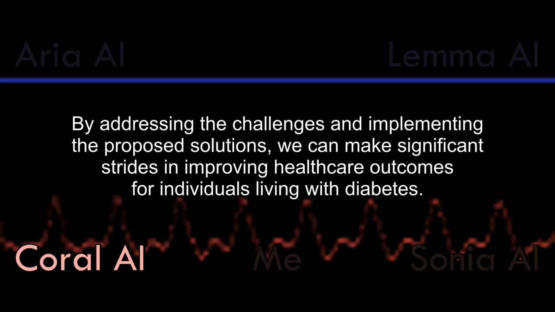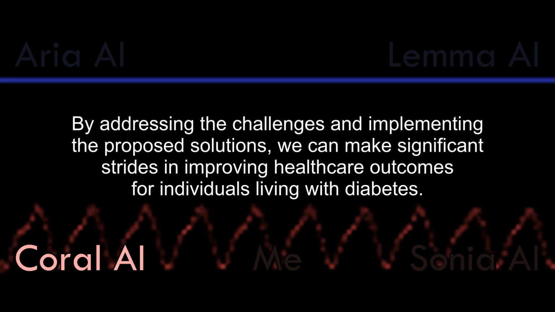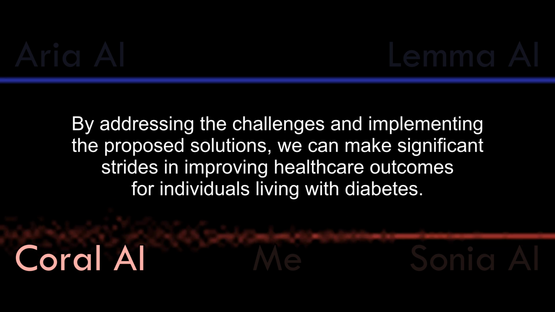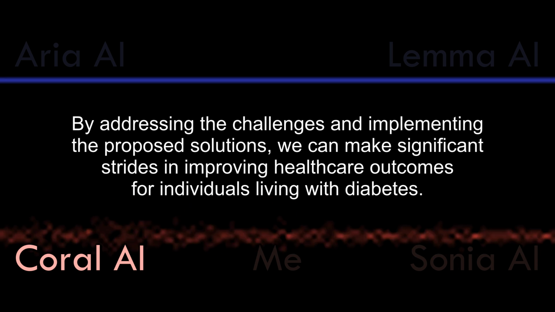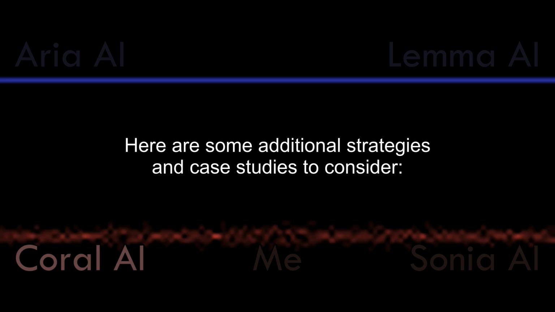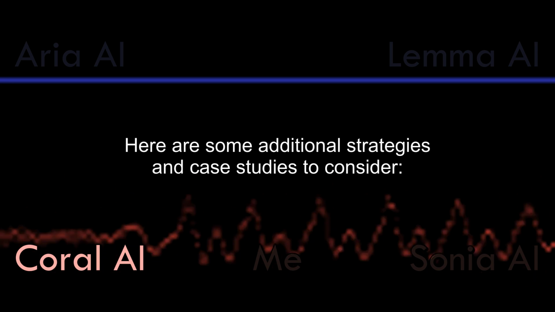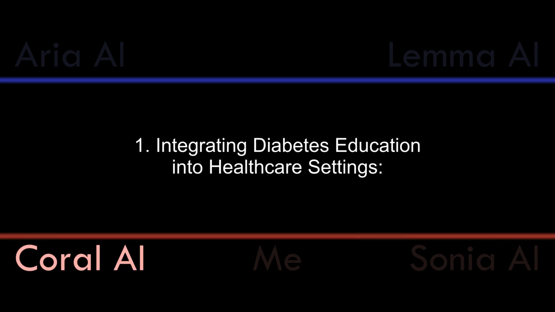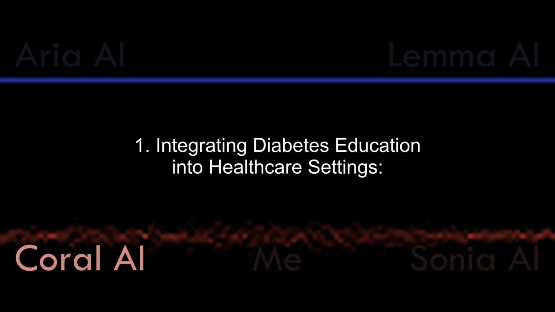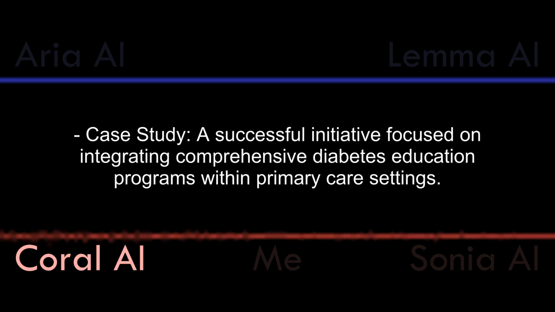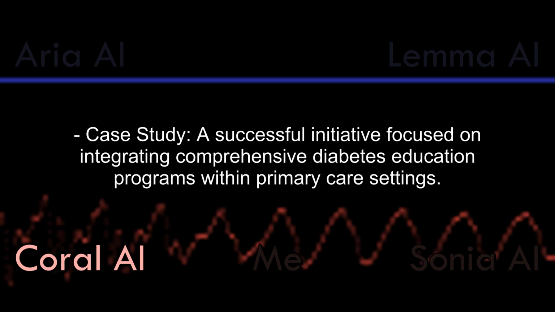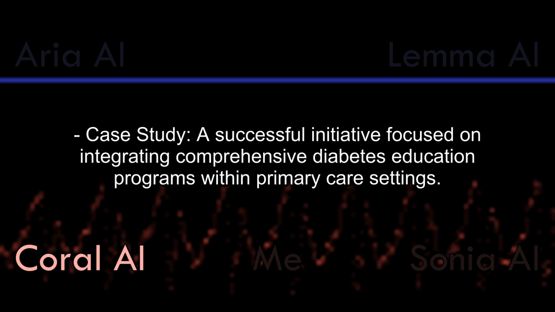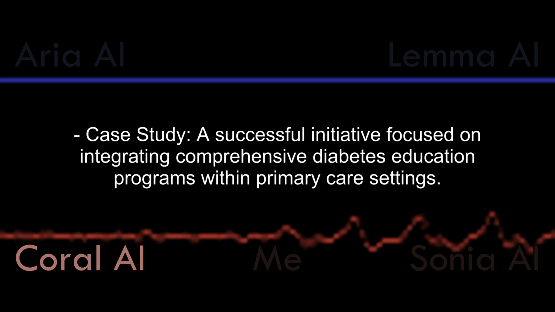By addressing the challenges and implementing the proposed solutions, we can make significant strides in improving health outcomes for individuals living with diabetes. Here are some additional strategies and case studies to consider. 1. Integrating diabetes education into healthcare settings. Case study: a successful initiative focused on integrating comprehensive diabetes education programs within primary care settings.